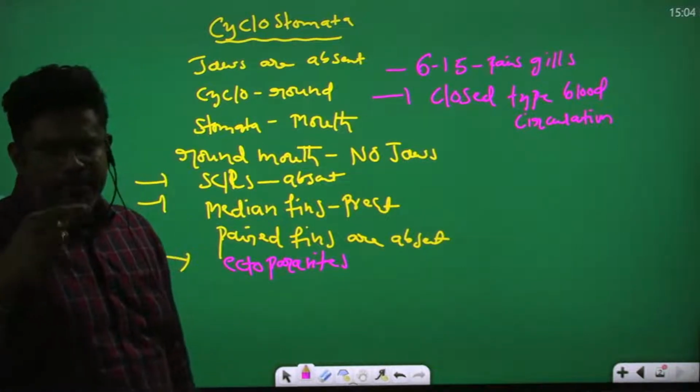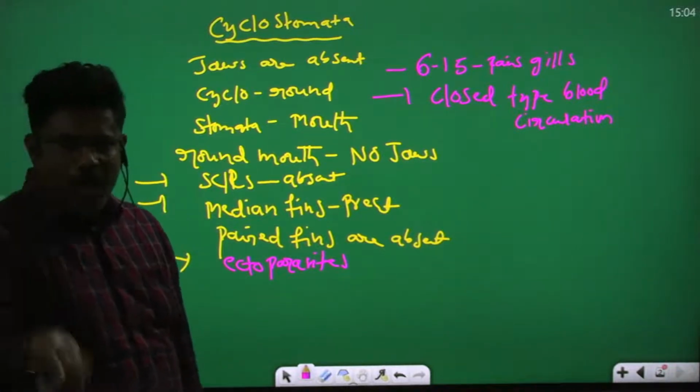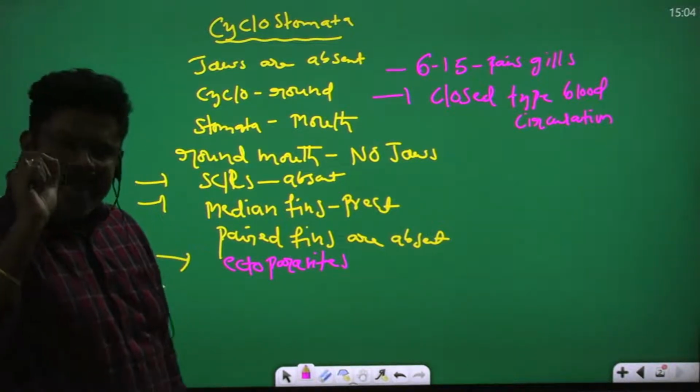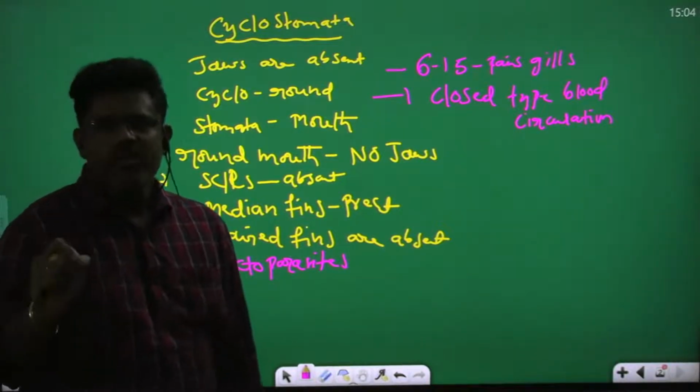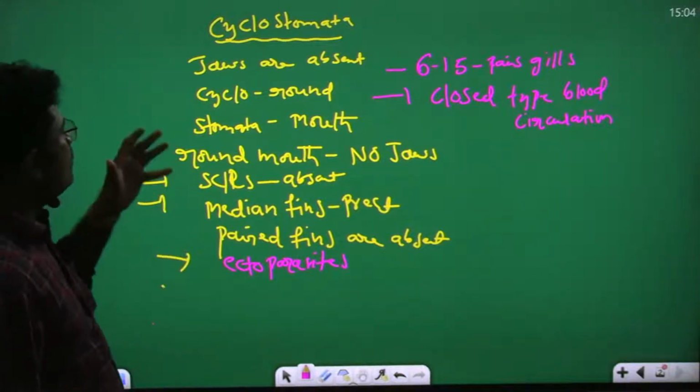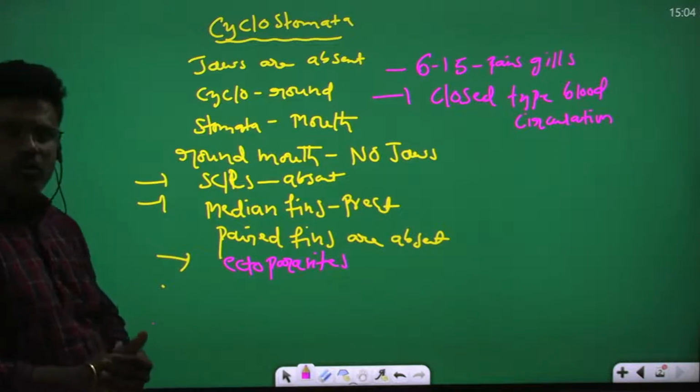Median fins are present, paired fins are absent. Jaws absent. Mouth is a circular mouth. They are ectoparasites. You understand? So this is the important point of the cyclostomata.